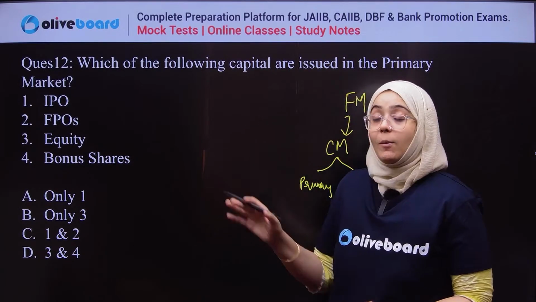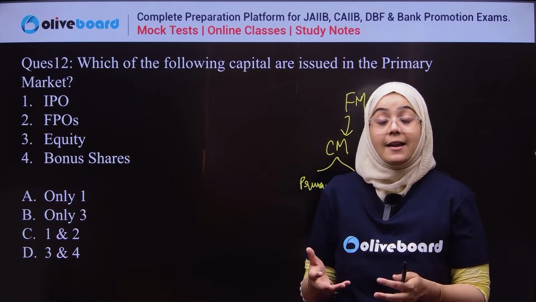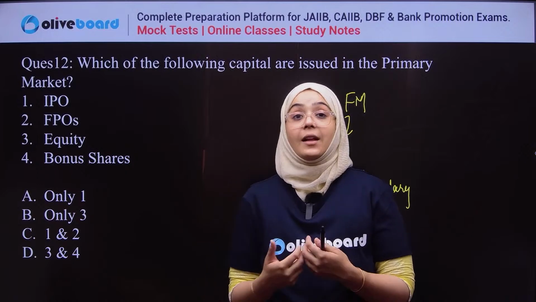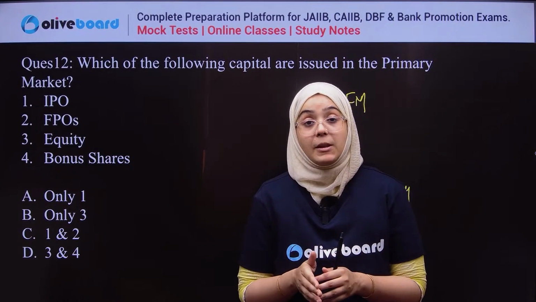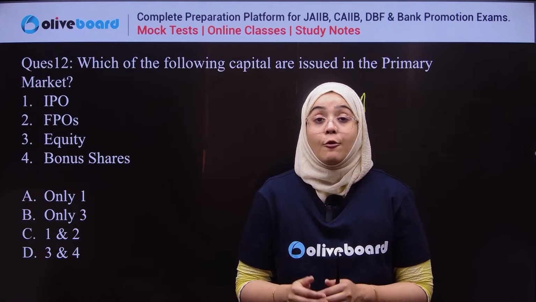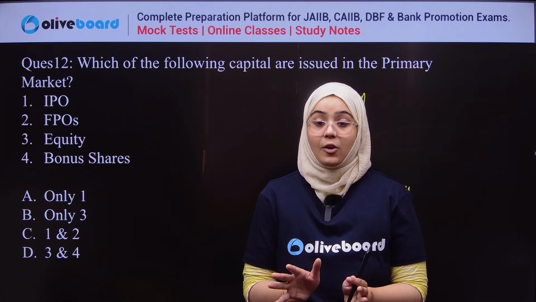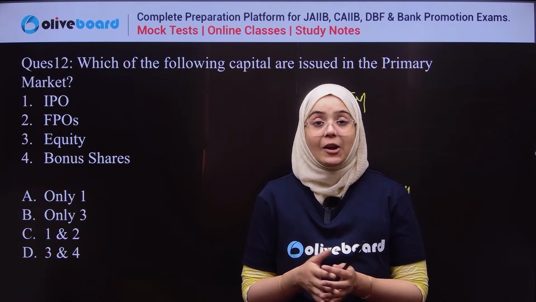Initial public offering, you all know, if a new company wants to raise funding from investors, or raise investment from the public, then they offer an initial public offering in the primary segment. FPO is also a follow-up on the initial public offering, or follow-up public offering.